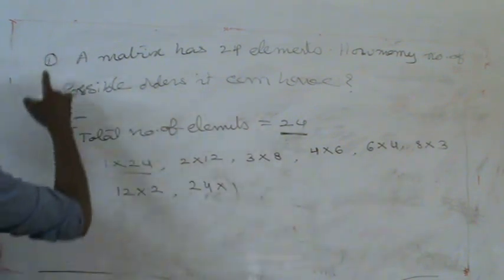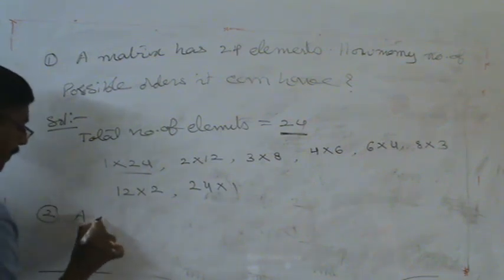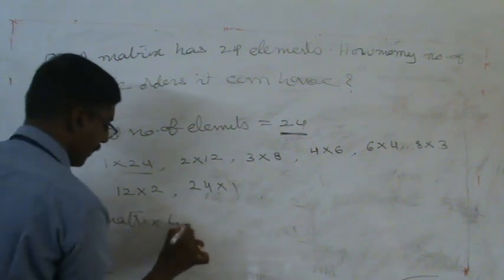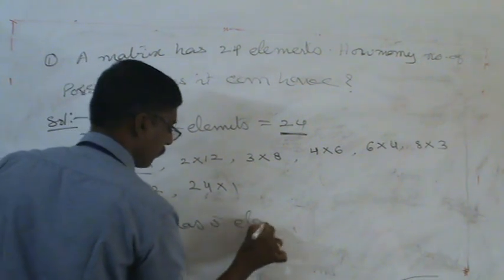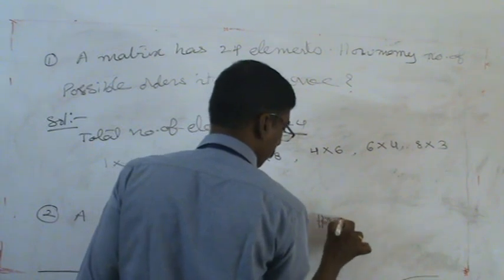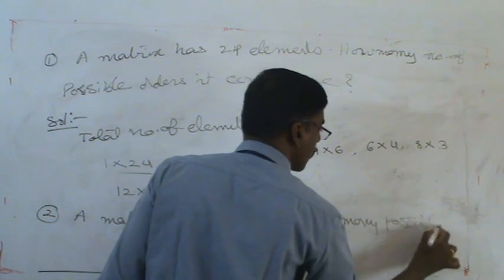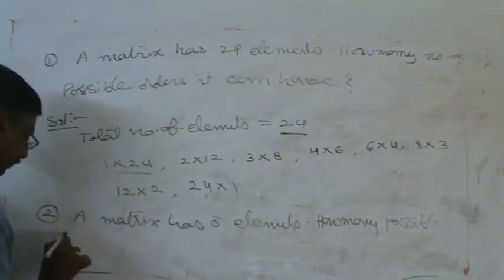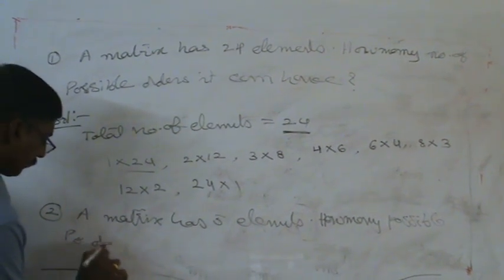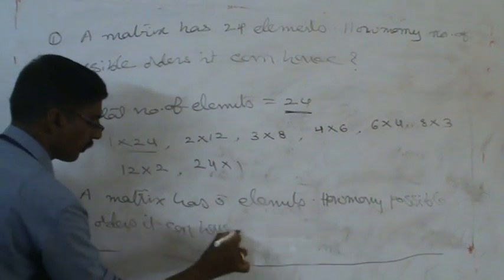Suppose they ask about one more. A matrix has only 5 elements. Second example: a matrix has 5 elements. How many possible orders can it have? Very simple.